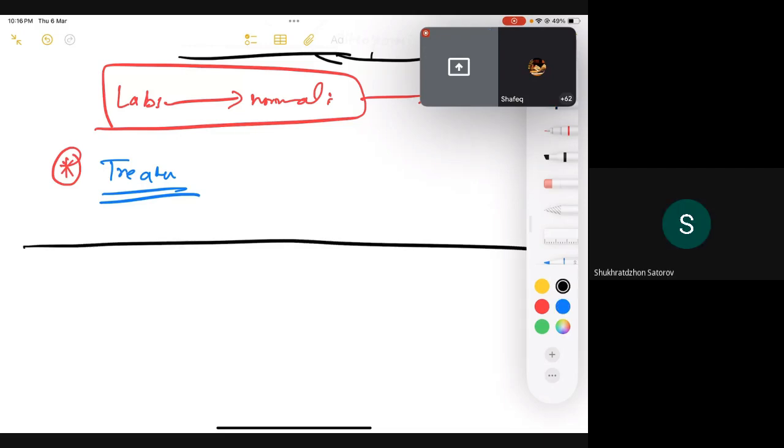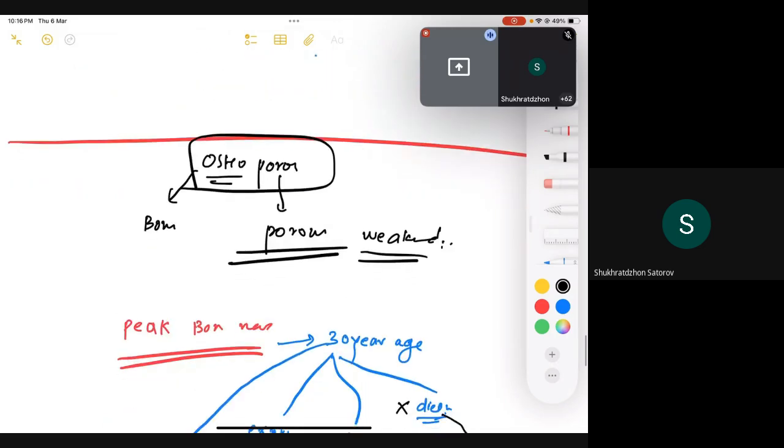Excuse me, doctor. May I have a question about the diagnostic? If the lab is normal, should we do the DEXA scan? Yes, yes. There is also a scan which is known as DEXA scan. What's the main goal of DEXA scan? It's going to look at the bone density, right? We already know that in this pathology, we are going to have porous bone. The density is going to be lost. If the density of the bone is lost, it then leads to osteoporosis. So yes, that's a perfect point which you have mentioned, DEXA scan. In order to look at the bone density, DEXA scan is an important diagnostic tool. Is that clear? Yes, doc.